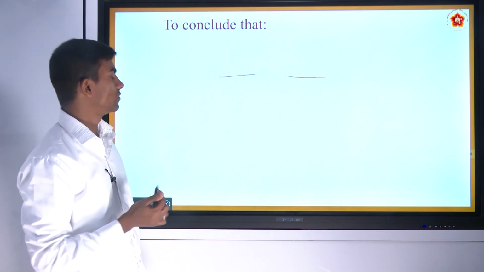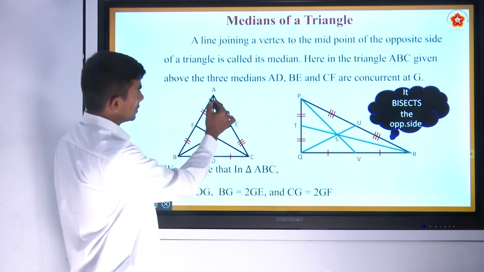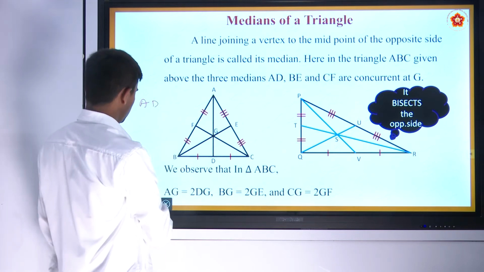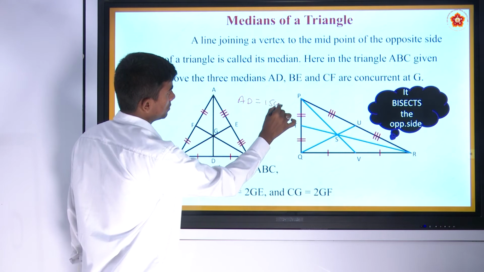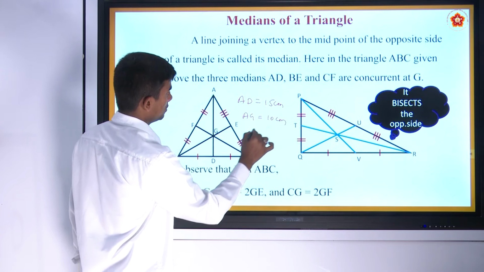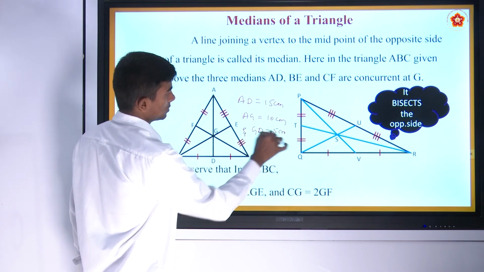The ratio 2:1 in the sense, if AD is equal to 15 centimeter, then AG will be equal to 10 centimeter and GD is equal to 5 centimeter.